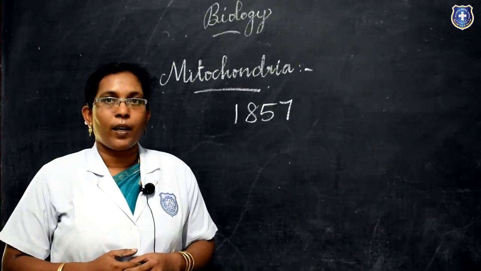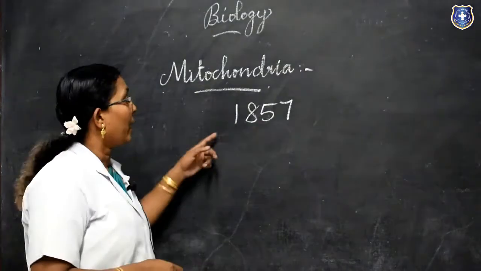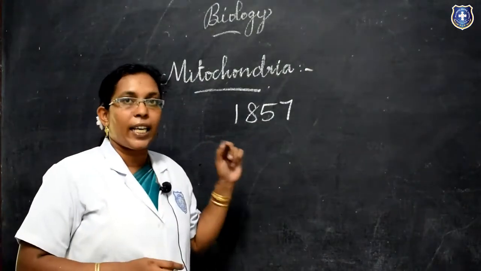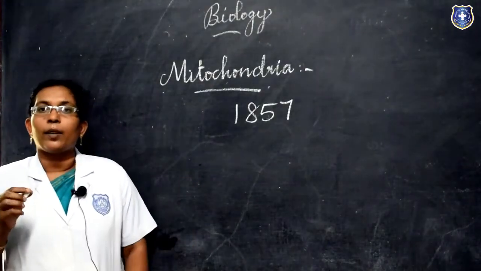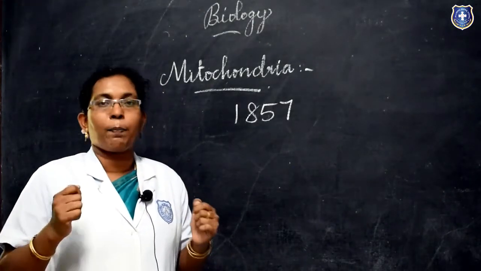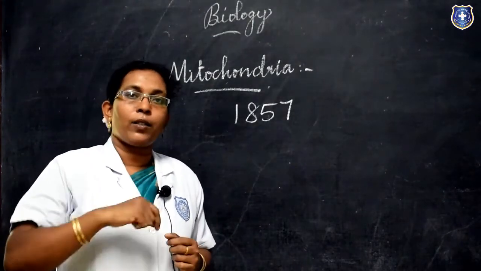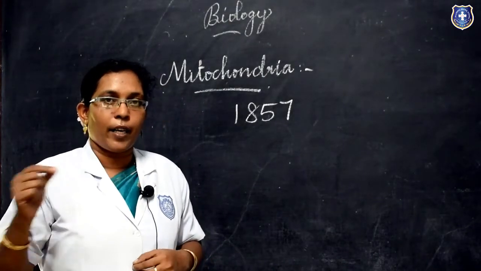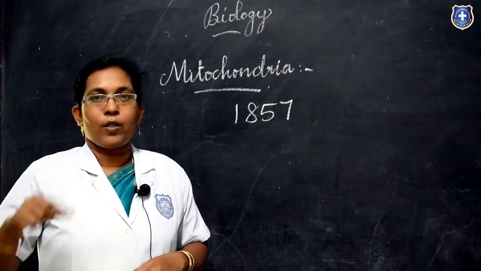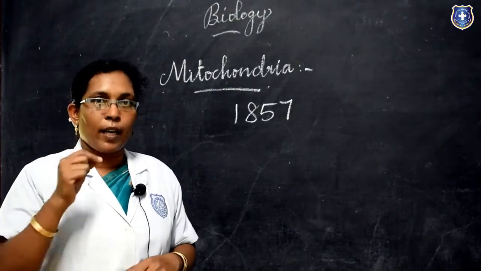Mitochondria were discovered by Kolliger in 1857 as granular structures in striated muscles. Striated muscles means straight muscles. Already you have studied in the lower classes the types of muscles, non-striated muscles and striated muscles. So striated muscles means straight muscles.